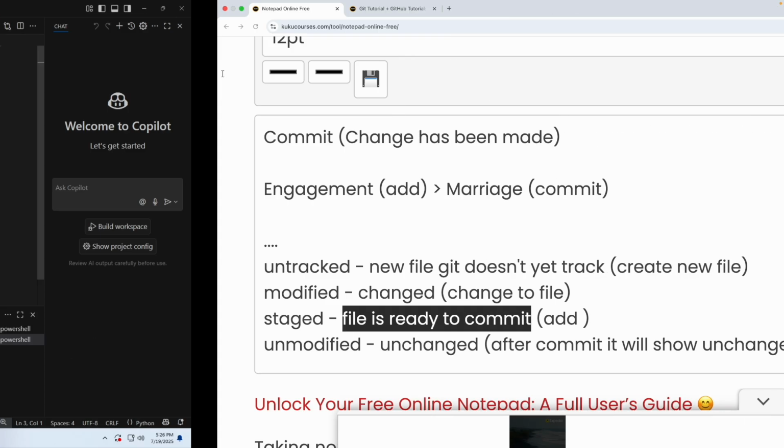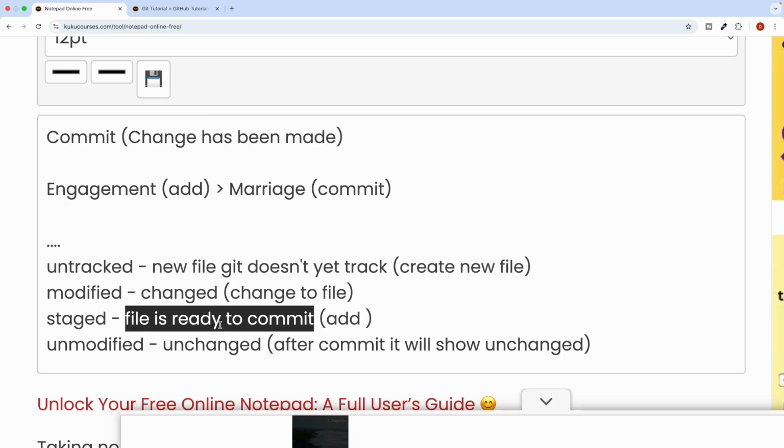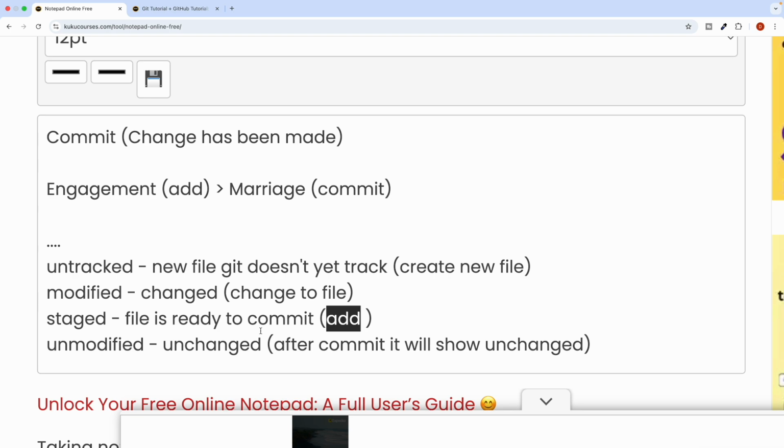And when your file is ready to commit, it will show staged, and unmodified will show after you commit it. You all know we have taught you that commit means the changes which we have made. It's like an engagement, so it's just like add, but marriage is like a confirmation, the main commitment we have done, right?